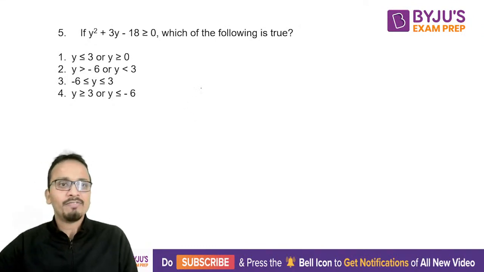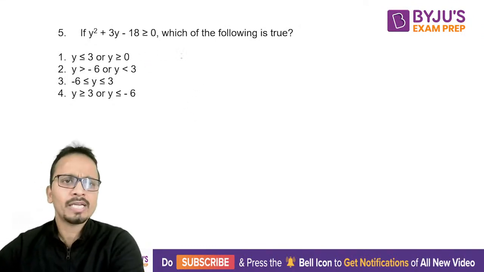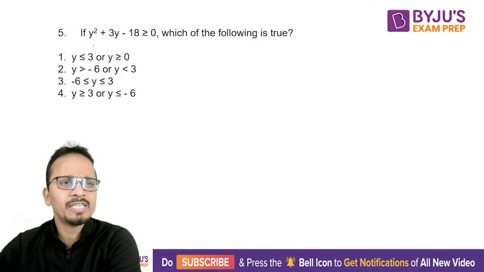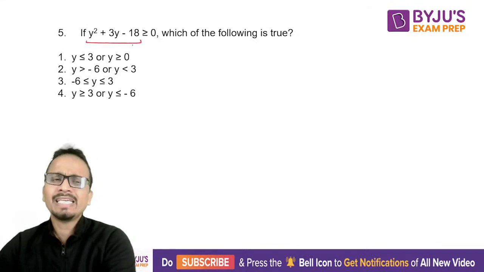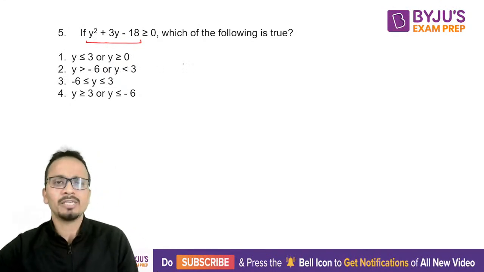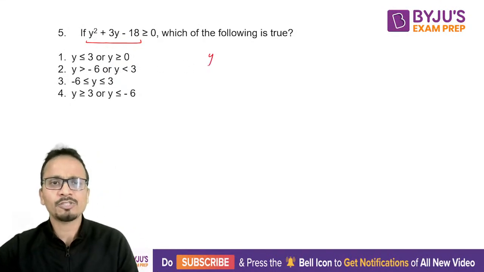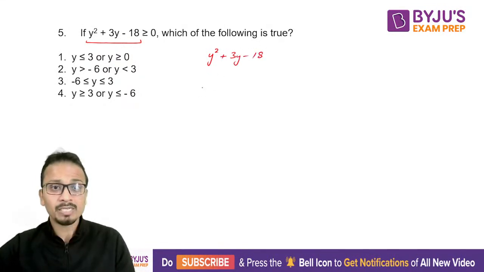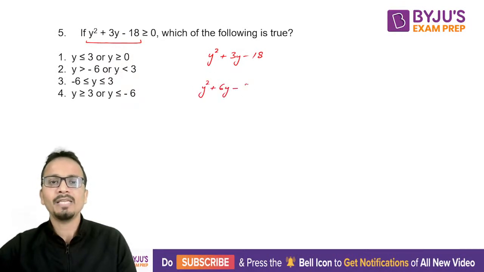Now I'll solve this quadratic inequality. The left hand side will be treated in the normal way. We'll do the factorization by splitting the middle term. So the left hand side is y square plus 3y minus 18. Now I can split the middle term, so it becomes y square plus 6y minus 3y minus 18.